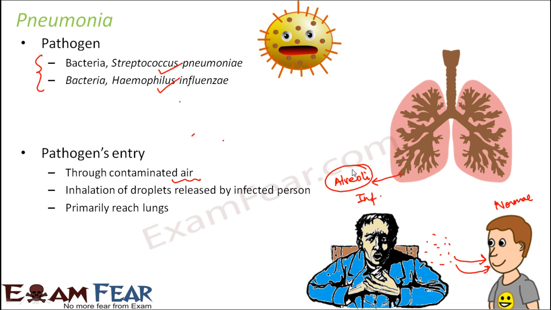Now instead of air, they are filled with fluid, so their function gets affected. The alveoli will not be able to exchange gases properly. As a result, the lungs will be damaged. In very severe cases, when the infection is very high, the lungs can get damaged completely as well. So the alveoli get infected, and these are the primary site of gaseous exchange.